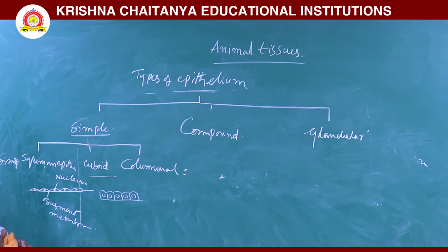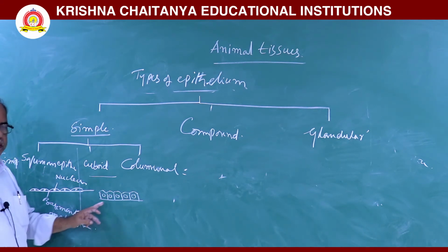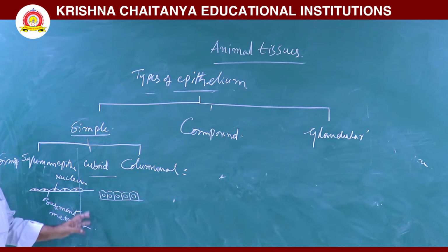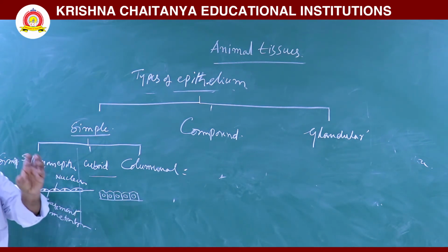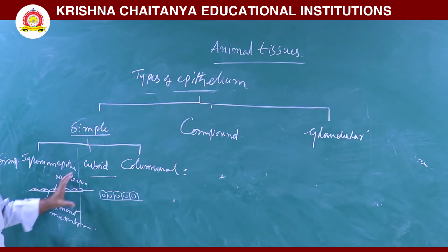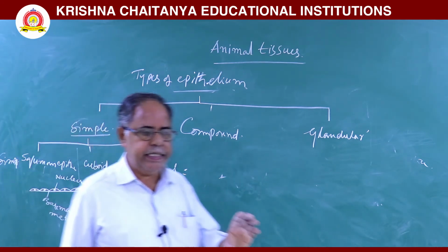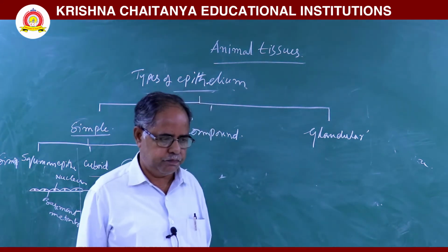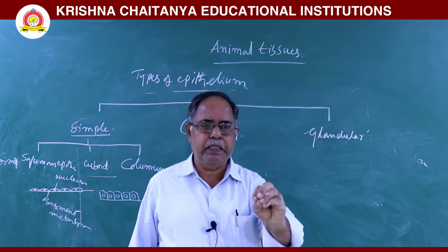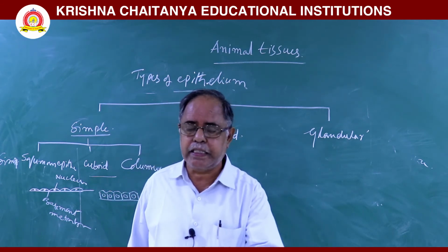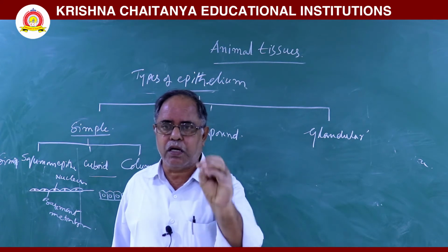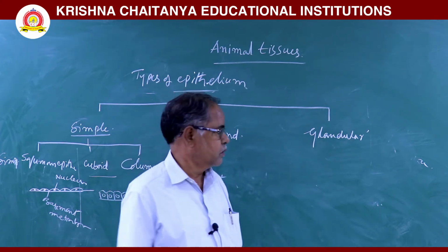In simple cuboid epithelium, the cells are arranged in a single row on the basement membrane. The cells are cube-shaped. In the center of each cell, a spherical nucleus is present. This type of simple cuboid epithelium is seen in germinal epithelium, and also in the proximal and distal convoluted tubes of the nephron.